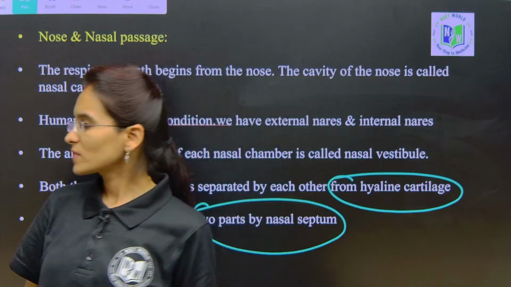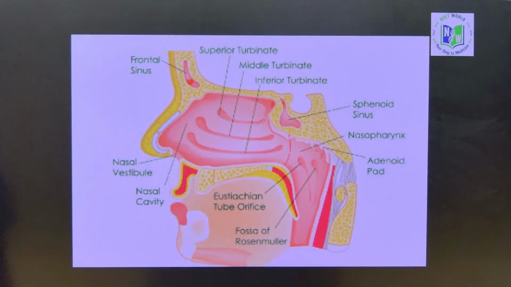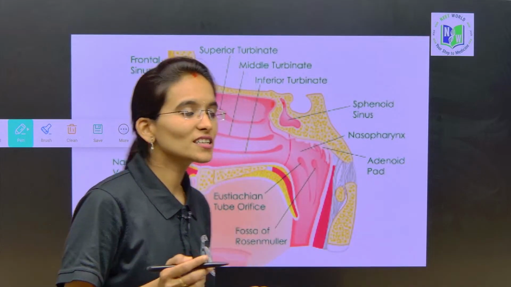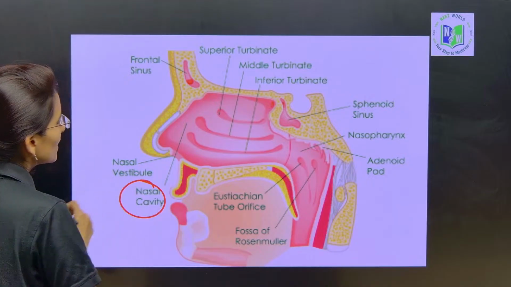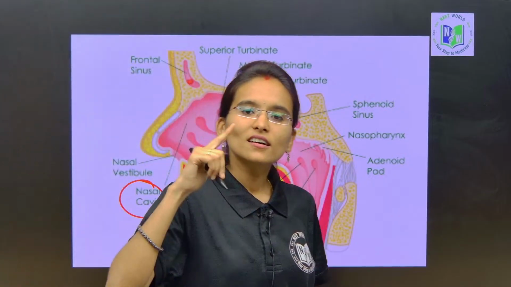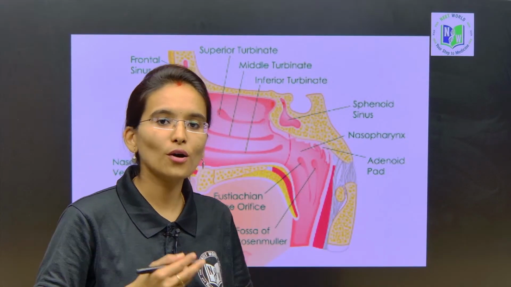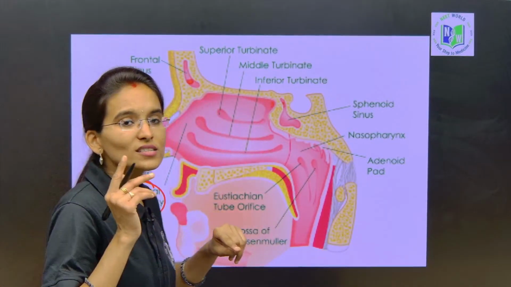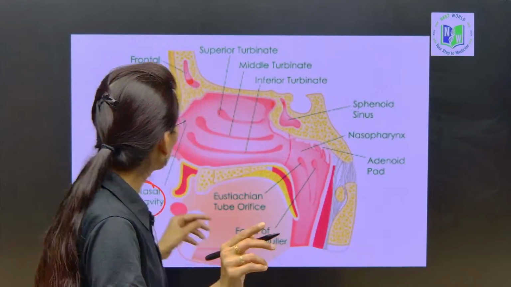Now let's have a look at this particular visual, then it becomes clear to all of you. So this will be the nose. The nose contains a cavity called the nasal cavity, right? This will be the nasal cavity which leads into the two nasal chambers. Both of them are formed and separated by the hyaline cartilage, and the right nostril and the left nostril are separated by the nasal septum, right, my dear students.